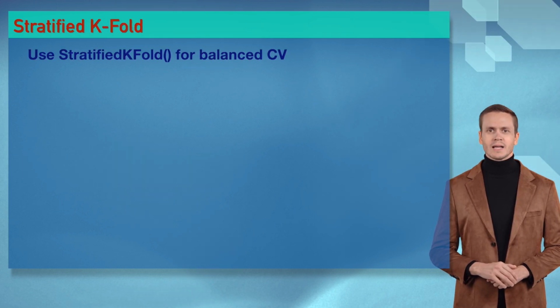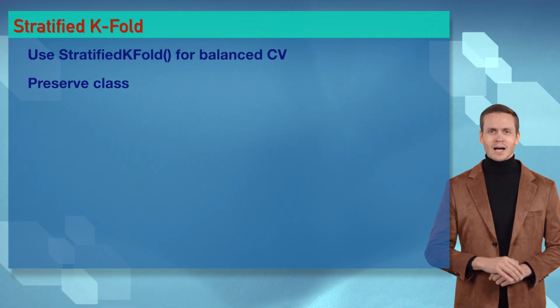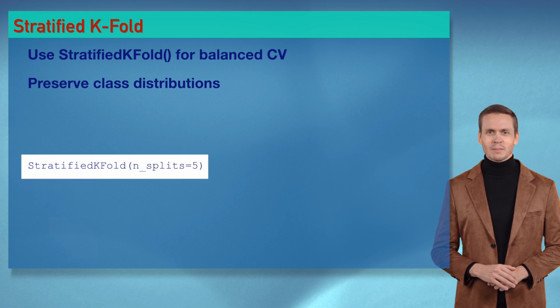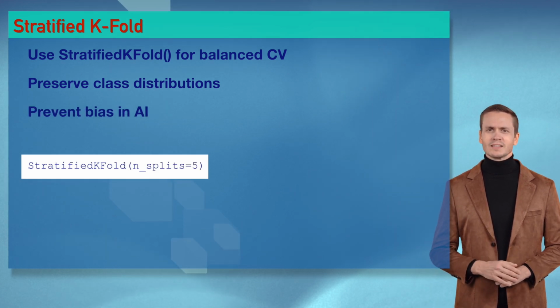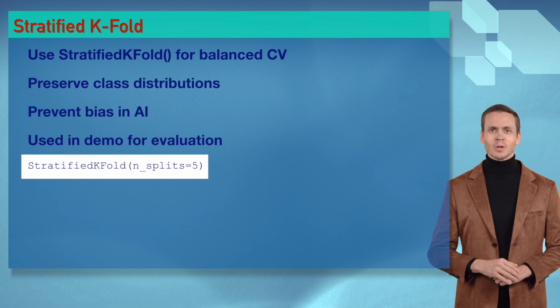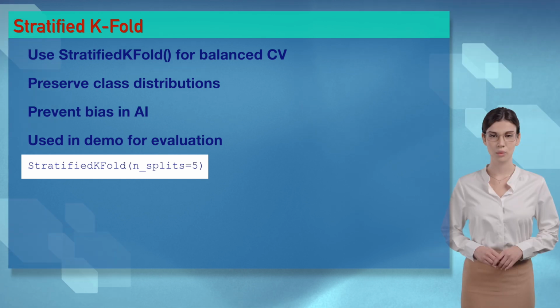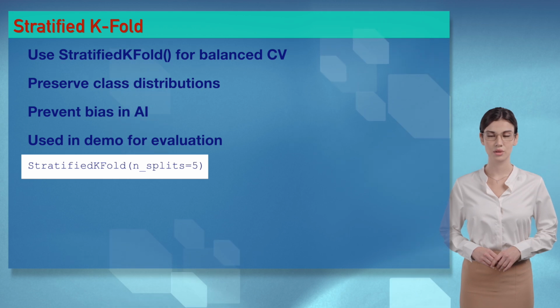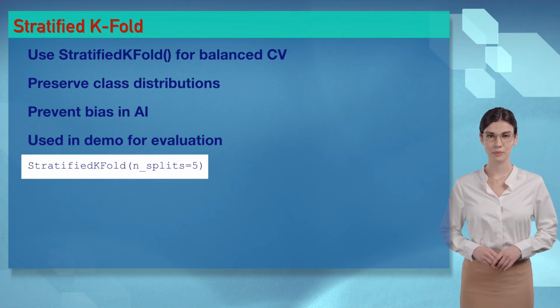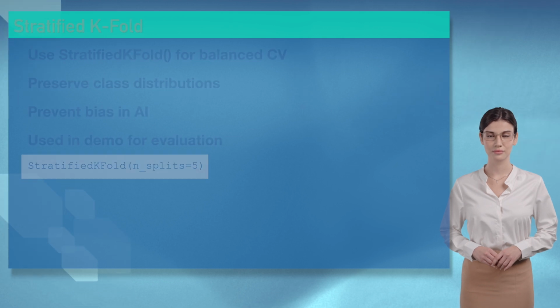Wizards, stratified k-fold, n_splits equals 5, stratifies folds like choosing the best moves for Sophia, balancing AI cross-validation. It's a k-fold bash, let's drop this code beat. You're folding my heart, Ethan. Wizards, stratified k-fold ensures balanced AI evaluation. Try it in our demo, it's like perfecting your data splits.